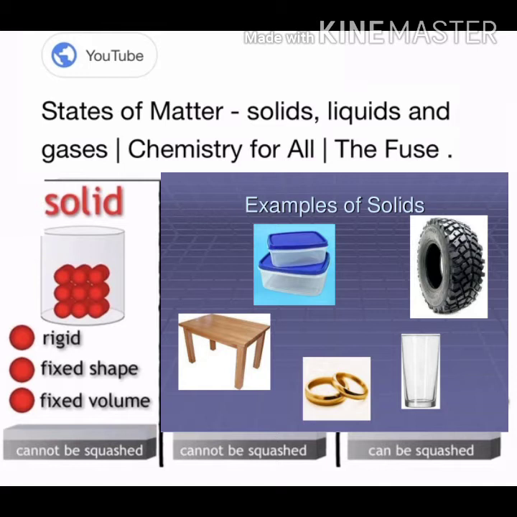And can you compress these solid materials, such as a geometry box or a piece of iron bar? You are not able to compress them, so they have negligible compressibility and they have the tendency to maintain their shape when you apply force.